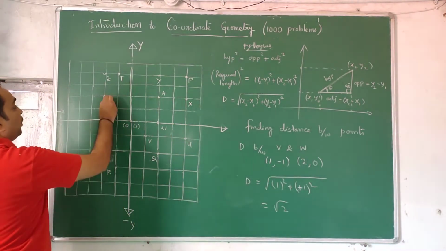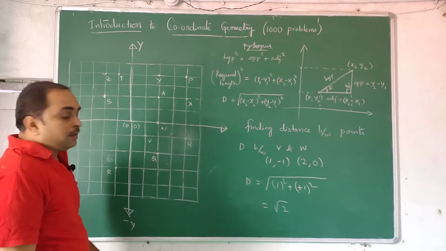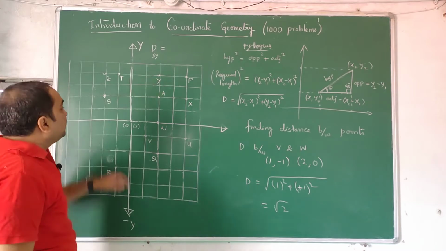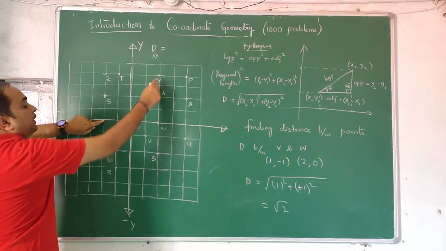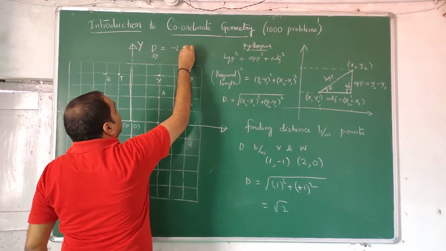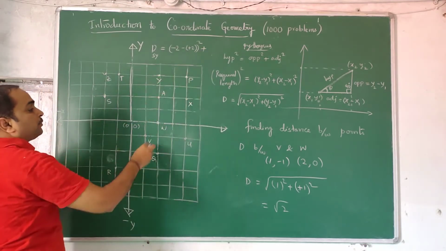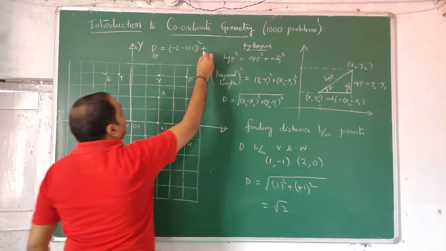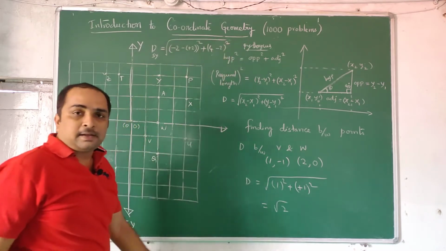Suppose I want the distance between the points S and Y. So the distance between S and Y is, see here, first what is the x value of S? 1, 2, x. Similarly, what is the y? 1, 2. This is minus 2, that is plus 2. Minus 2 minus of plus 2, whole square, plus the y coordinate, this is 1, 2, 3, 4. 1, 2. 4 minus 2, whole square. Under root.